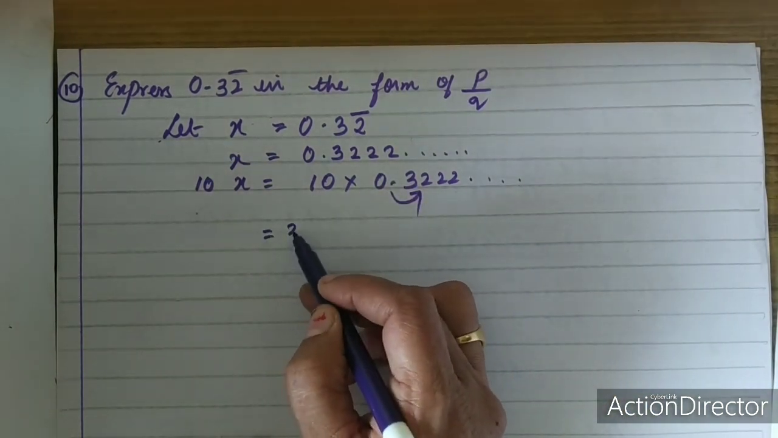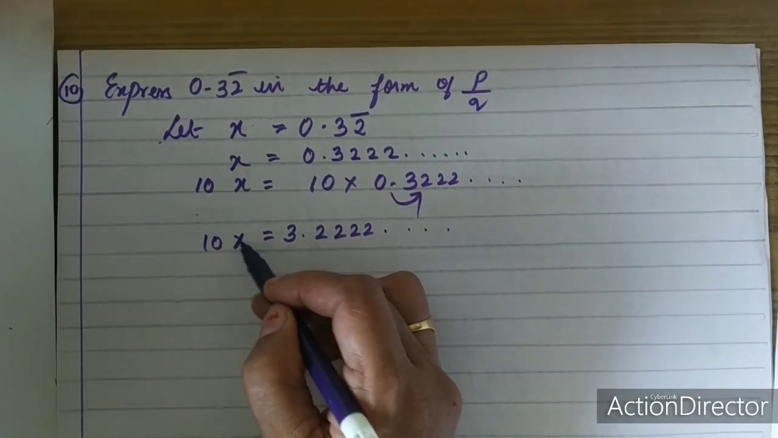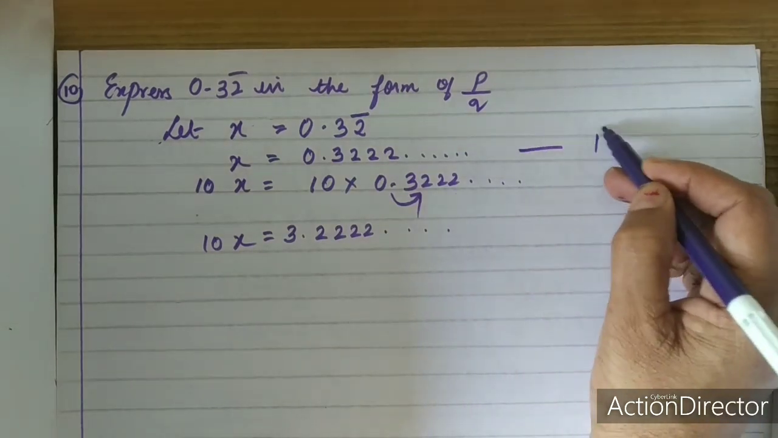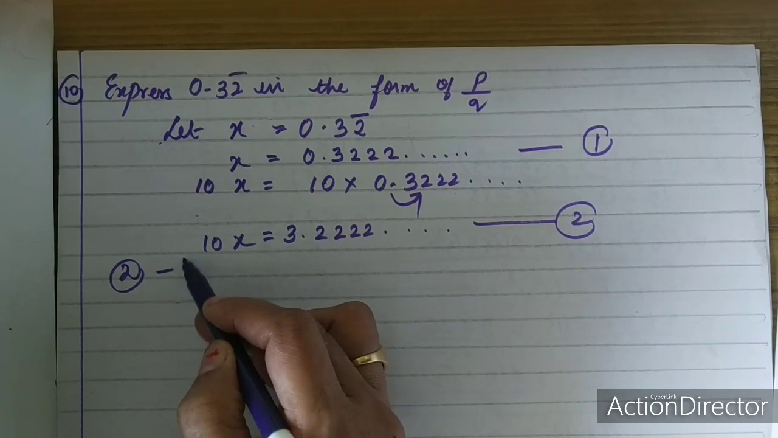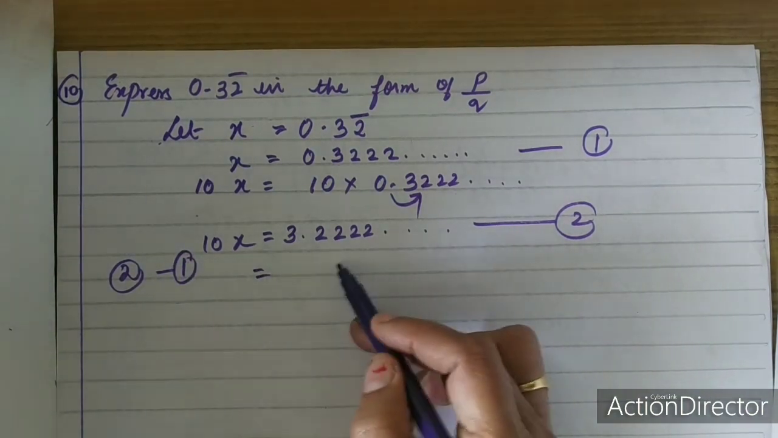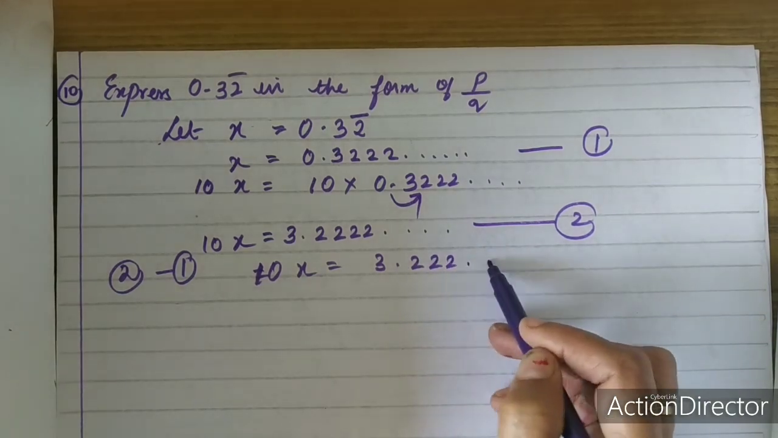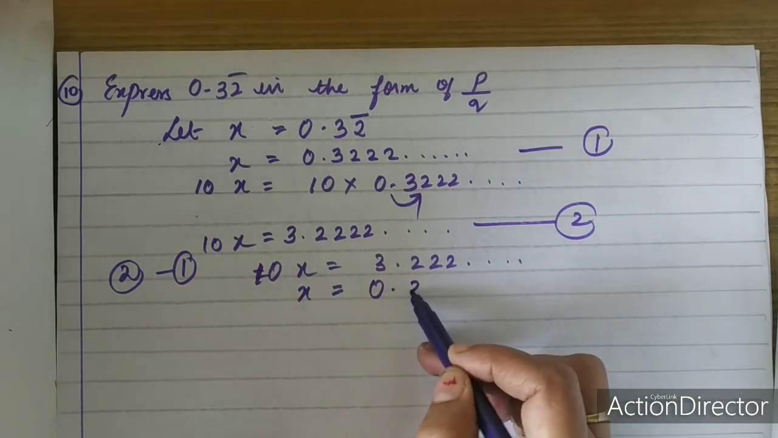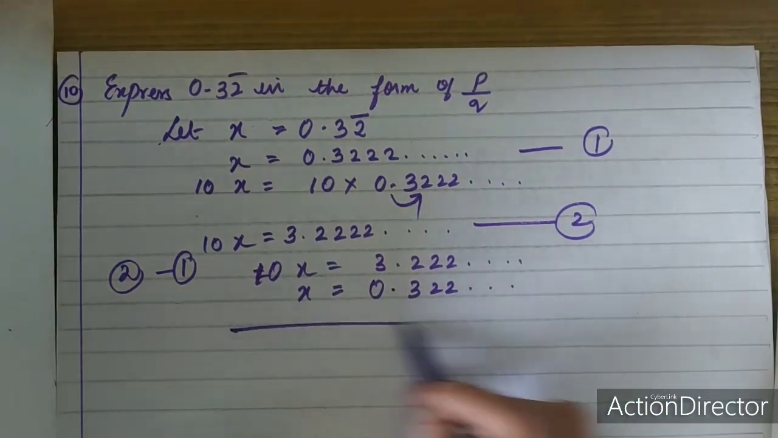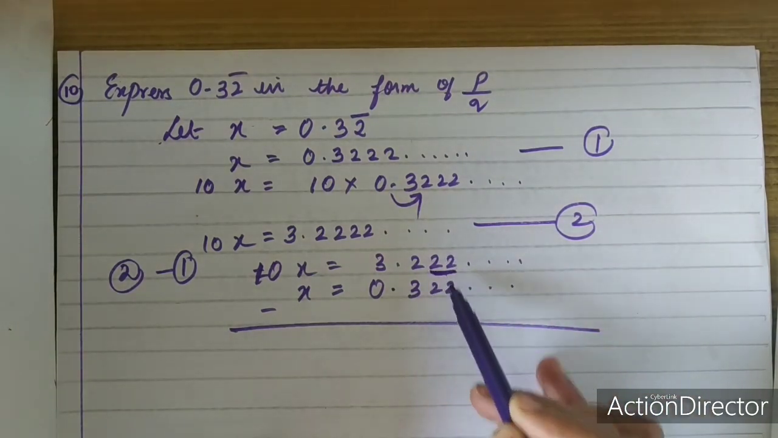So this is equal to 3.222... So this is 10x is equal to 3.222... You name this as equation 1. This is equation 2. Now I am going to subtract the first equation from the second equation. So now you write 10x is equal to 3.222... and the first equation, x is equal to 0.322... So when I subtract, I get this. While cancelling, please look at it carefully. Only an equal number of decimal places I can cancel.